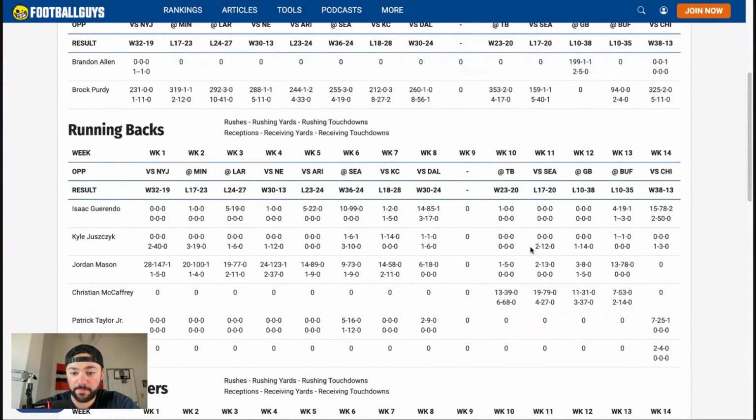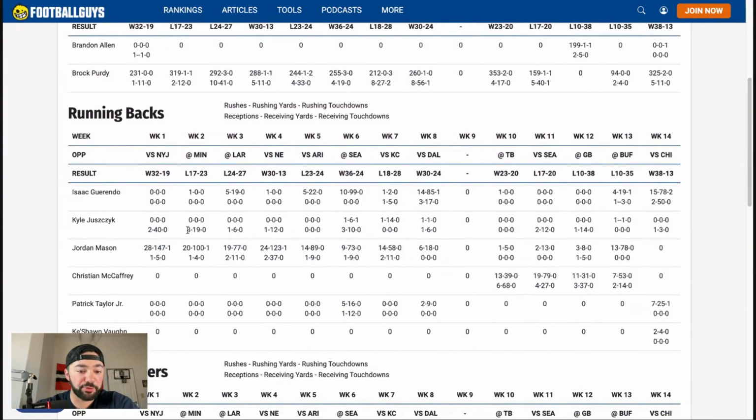We'll scroll back here. Minnesota, 3 for 19, guys. That was his highest receiving production game of the year. He had 1 for 6 against the Rams last time, which, again, definitely something to note. You do have to think about that. You got to take past data.